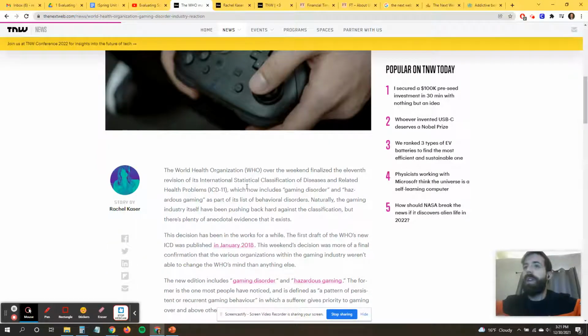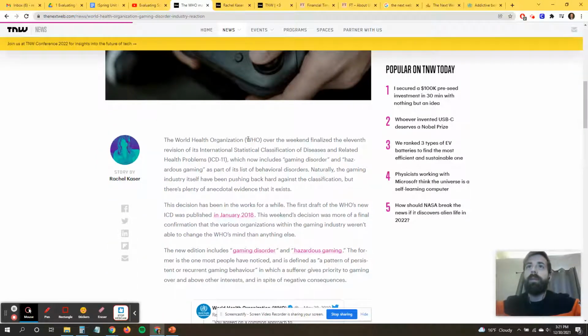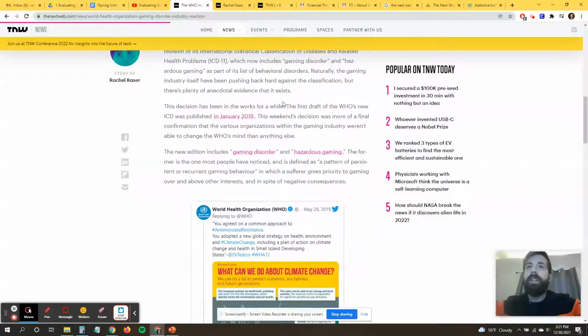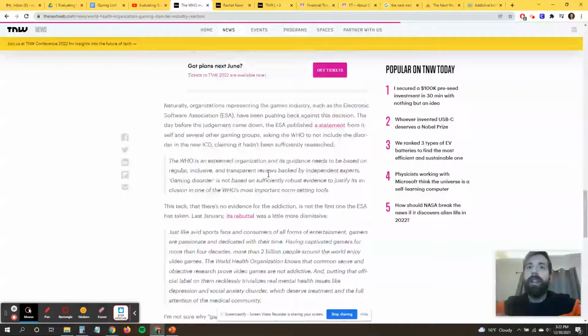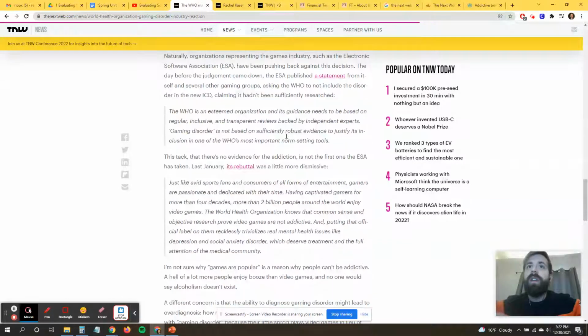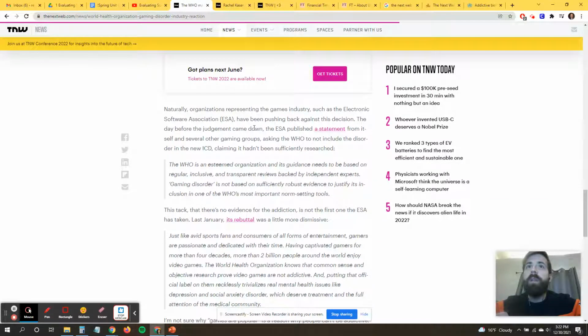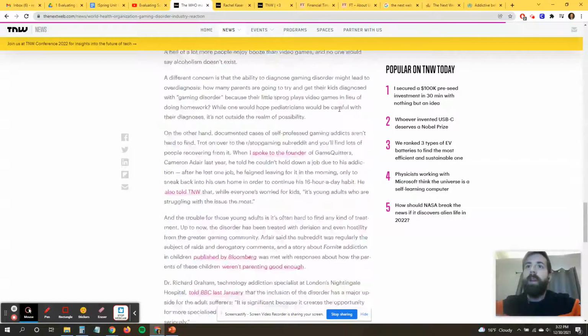Next thing I'm going to do is scan through this article and take a look at some of the links that it has. It has some information posted from the World Health Organization. I like that. It looks like they've talked to some people, or at least sourced some information from the WHO and the Electronic Software Association.